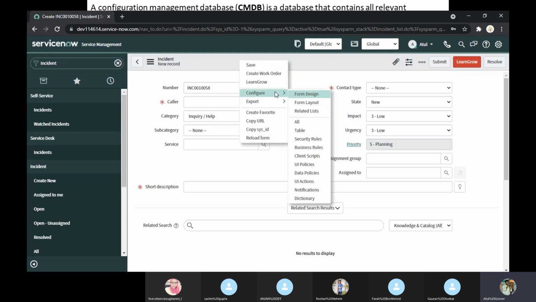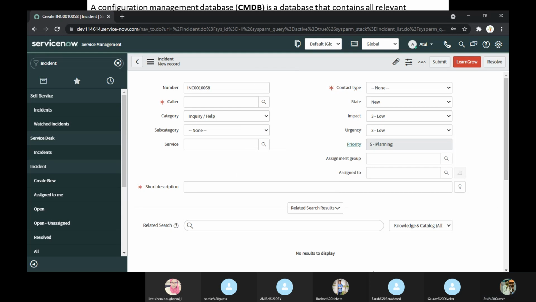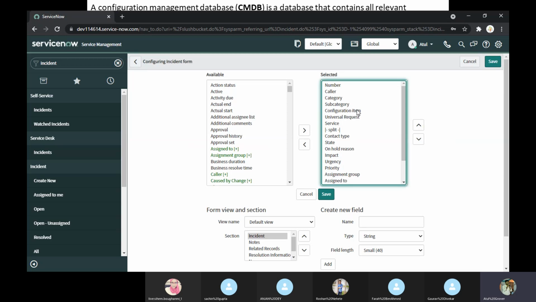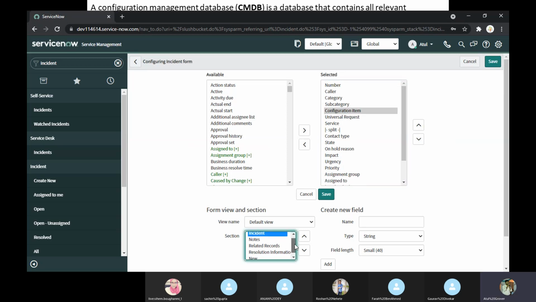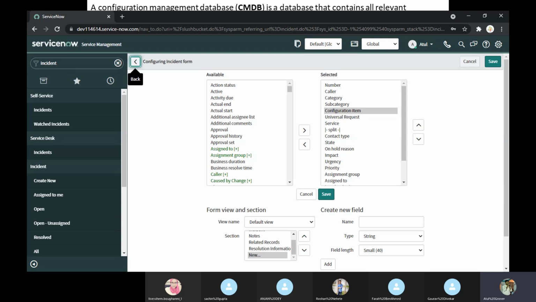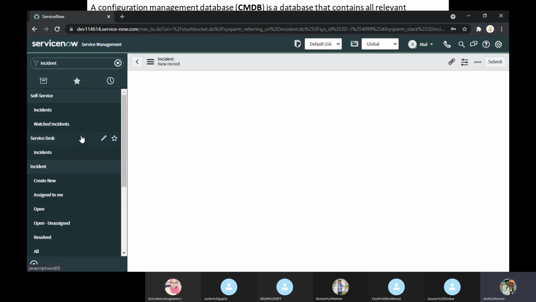It is not there. Let me add. Why is it not showing? Not sure why it's not showing the configuration item here.